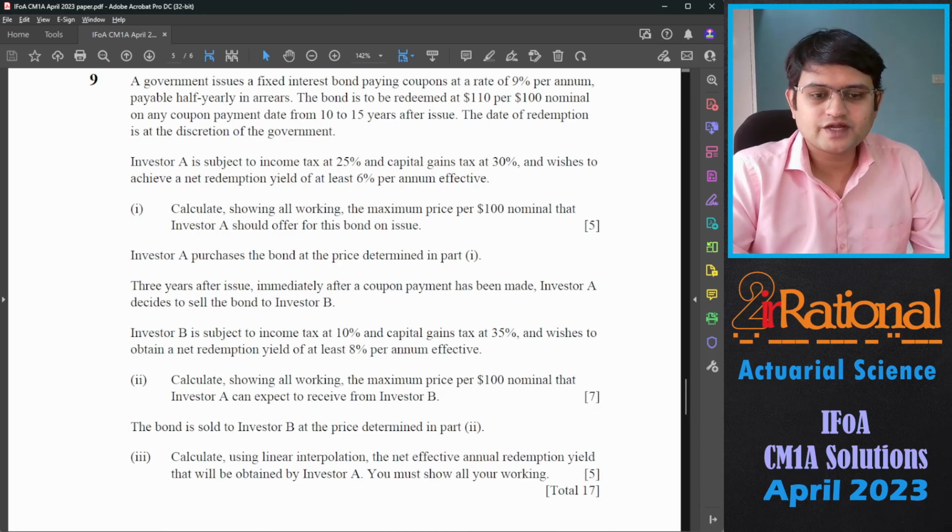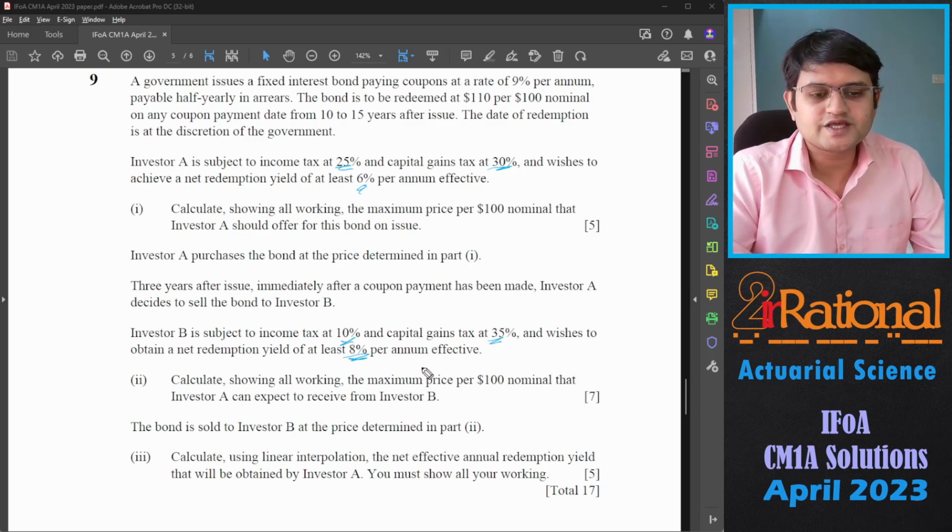Next, investor A purchased the bond at the price determined in part one. 3 years after issue, immediately after the coupon payment has been made, investor A decides to sell the bond to investor B. Investor B is subject to income tax of 10% and capital gain tax of 35%. So you can see that the taxes are different here, so you will have to be vigilant about it. And wishes to obtain a net redemption yield of at least 8%. Again, everything has changed, taxes as well as the net redemption yield.